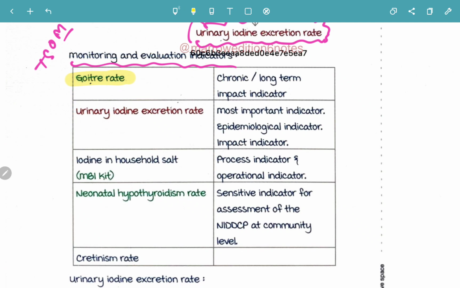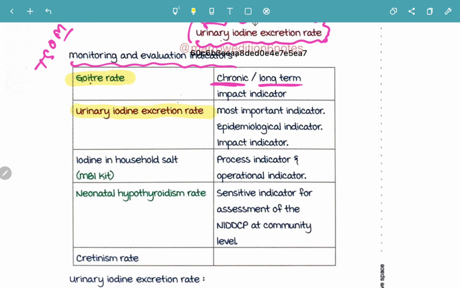Goiter rate, we are going to be seeing it because it is a chronic or a long-term impact indicator. It is a chronic for a long duration, long-term impact indicator. That is why we are choosing goiter rate. The second is going to be urinary iodine excretion rate.